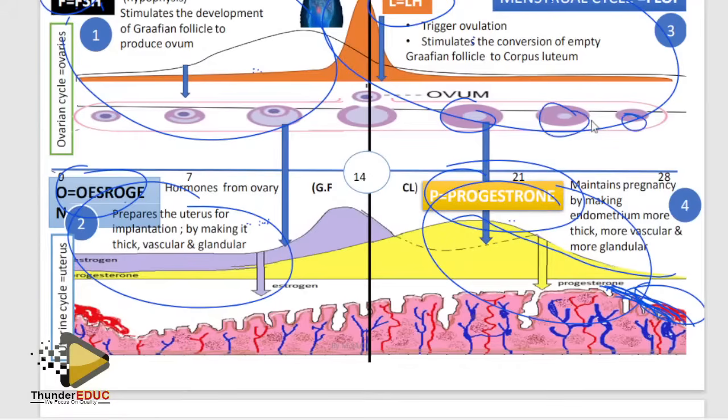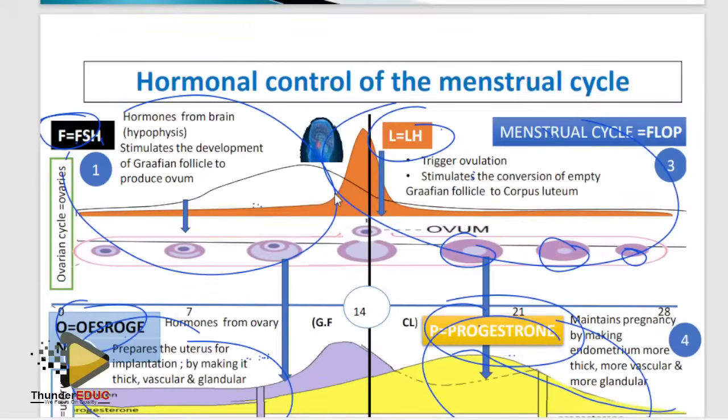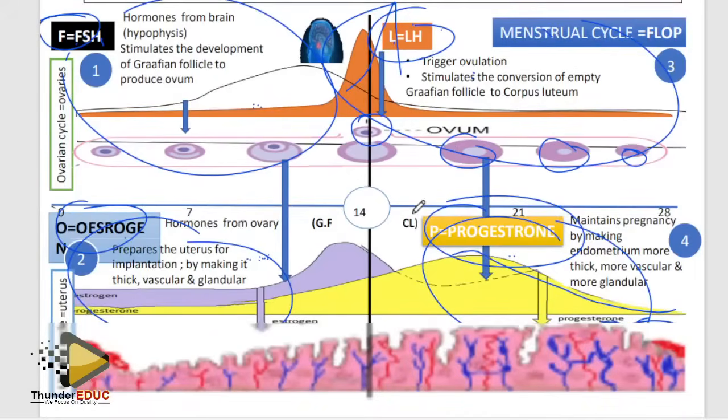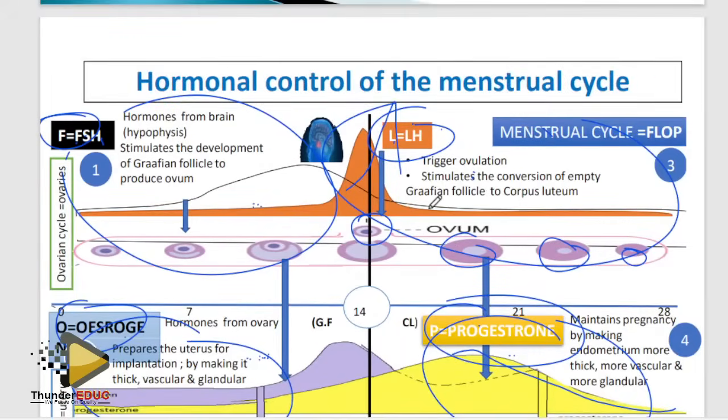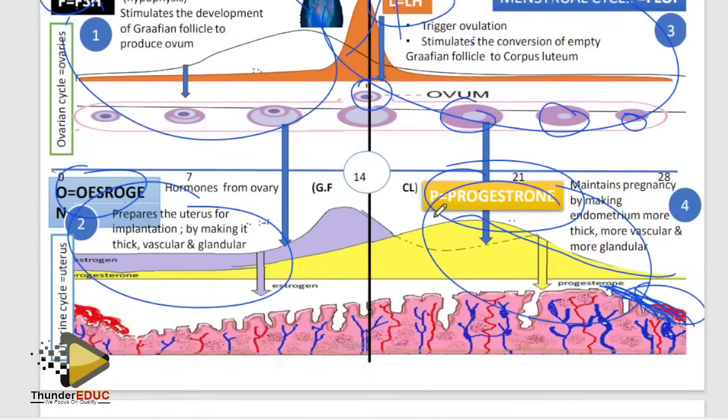Please know that. Which hormone is highest at day 14? Luteinizing hormone. Which indication shows that ovulation occurred on day 14? There is a release of ovum and there is an increase in the level of luteinizing hormone. Why? Because luteinizing hormone is triggering ovulation. In most cases, when they bring this question, students go off. But don't stress, relax, do other questions, come back to this, you'll be able to answer it.